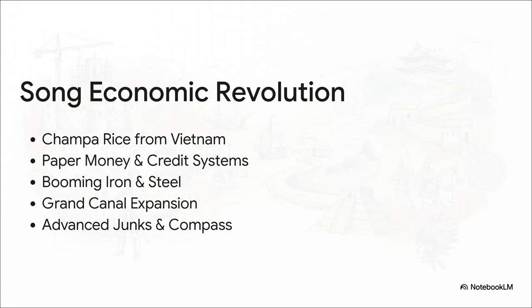And the economy? Whoa! It was an absolute game changer. It really kicked off with this amazing new type of rice from Vietnam, Champa rice, which led to a huge population boom. From there, you get the world's first paper money, incredible iron production, a massive expansion of the Grand Canal for trade. It was this amazing upward spiral of growth and new tech.